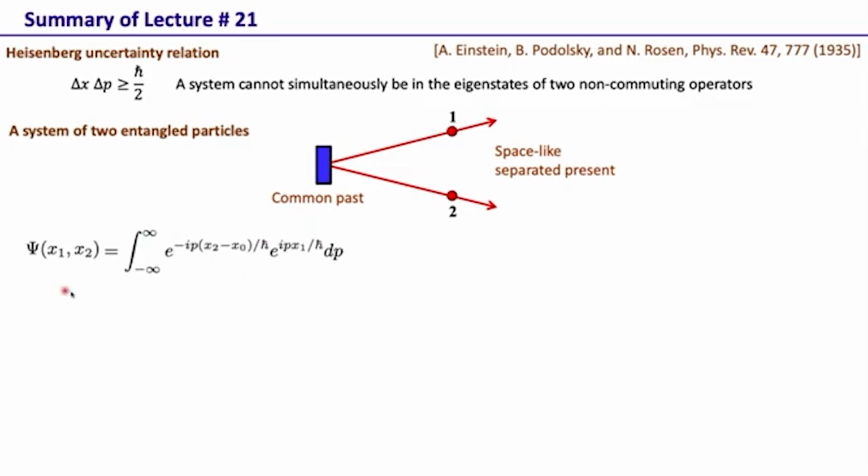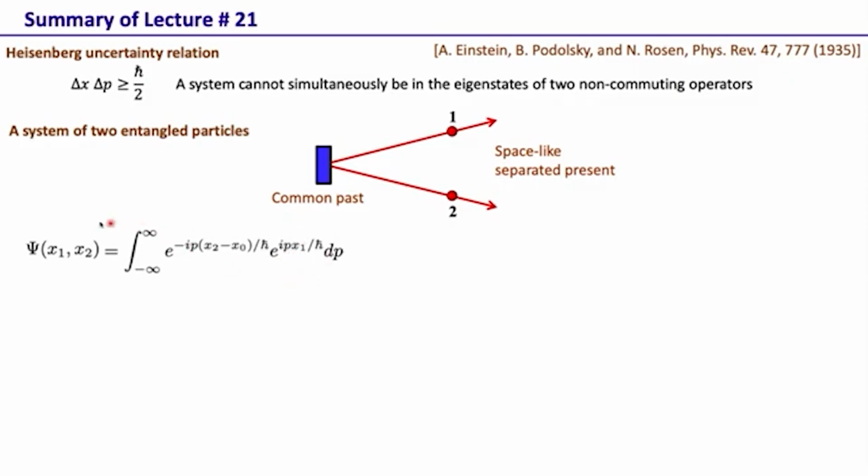For such a state, if we make a measurement, the system will collapse into one of these two-particle states. One is an eigenstate of the momentum operator of the second particle with momentum minus p, and the other is an eigenstate of the momentum operator of the first particle with eigenvalue p.